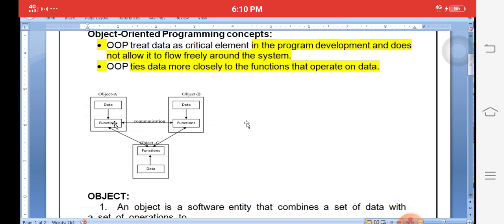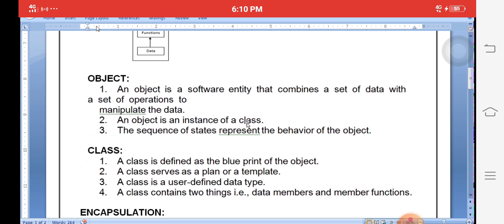Data and functions in a single unit is called an object. Each and every object communicates with the help of functions only. Here we will clearly explain the meaning of object. An object is called a software entity. It contains data, and that data should be manipulated with functions. Entity is nothing but an item. It is an item that combines a set of data and the functions that operate and manipulate the data.